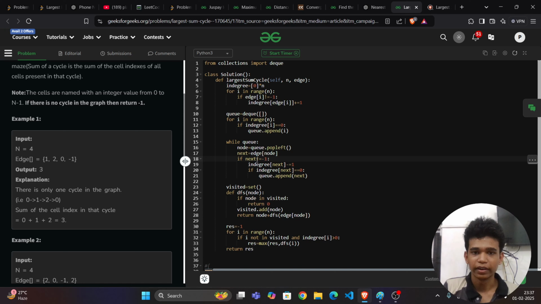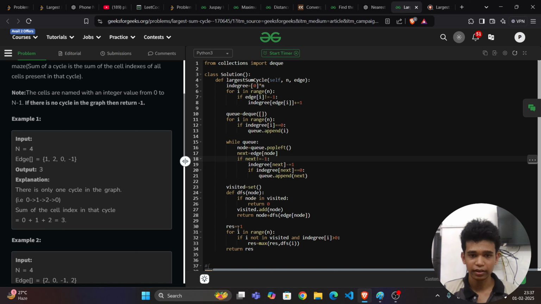Now if next is not equal to -1, then in degree of next minus is equal to 1. If the next itself has any incoming edges, then I should subtract 1 from those incoming edges. And if in degree of next is equal to 0, which means I am cutting out that node and it makes the next node have 0 incoming edges, then I want to cut that node also, right? That's why I'm adding that into the queue.